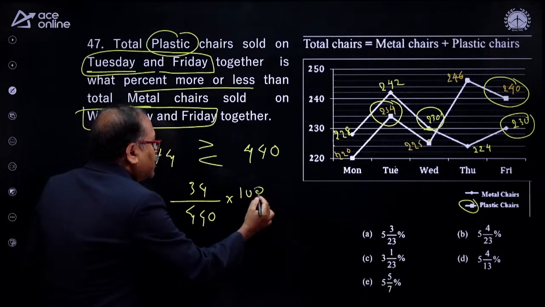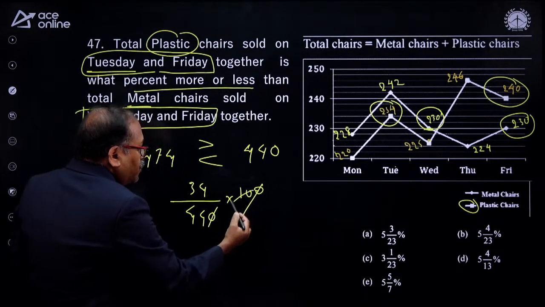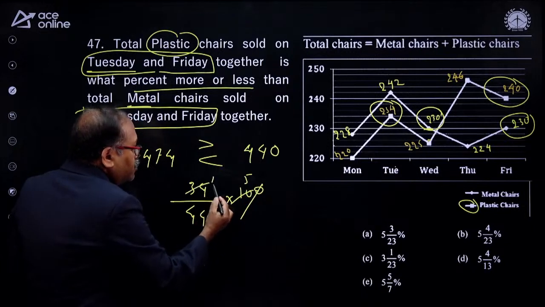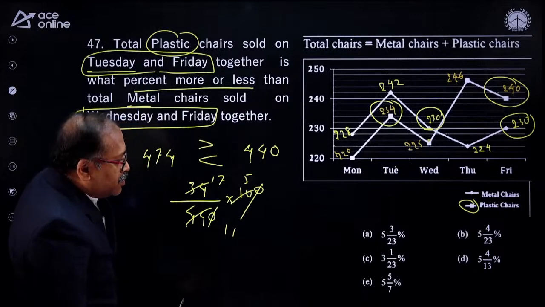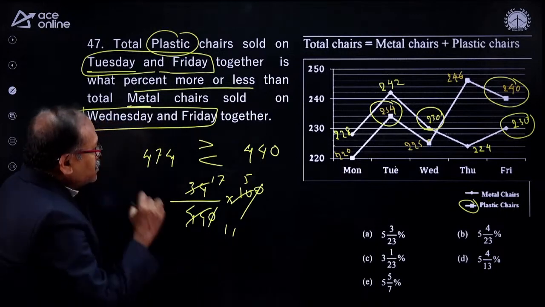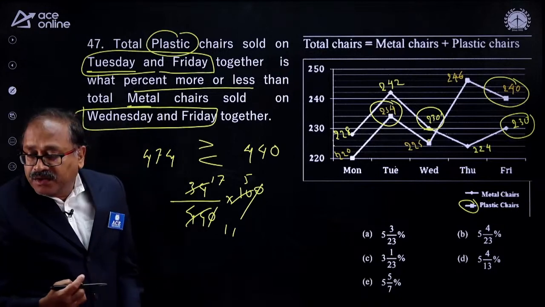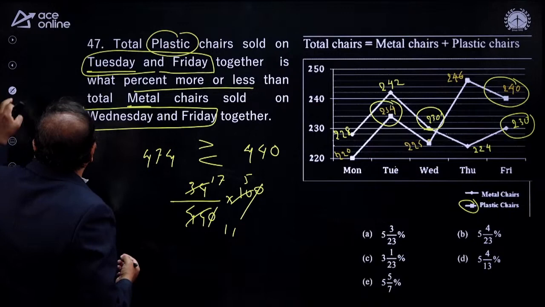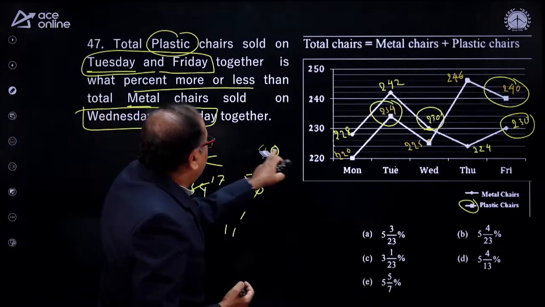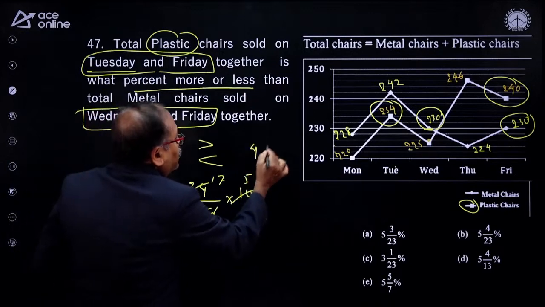So the remaining is a calculation part. Here you can cancel the 0 and with 4, 1 2 is there, here 1 2 is there. So with 4, 11 times, the rest part is your calculation. I think I slipped in the calculation here. 230 plus 230 is 460.